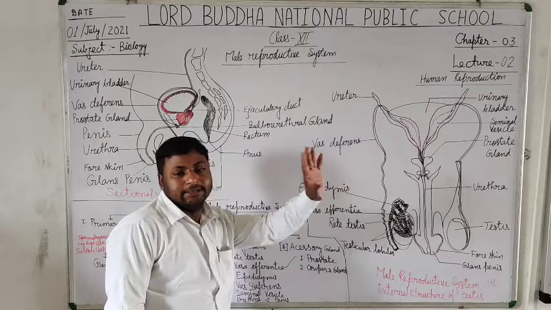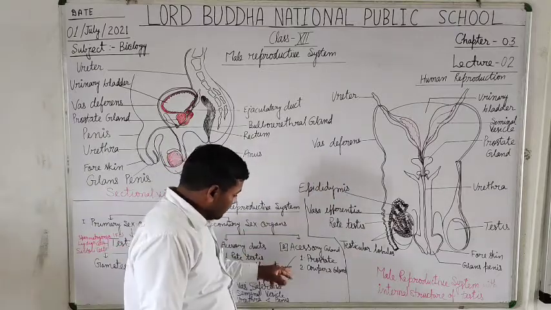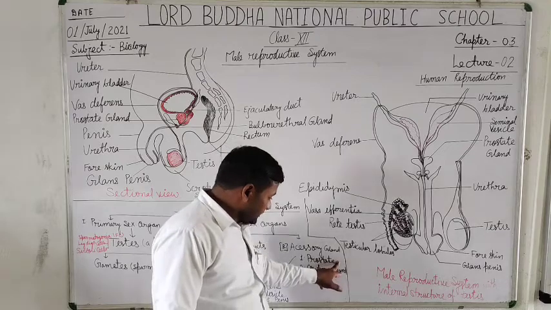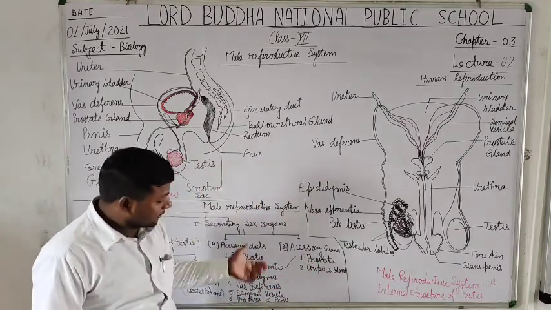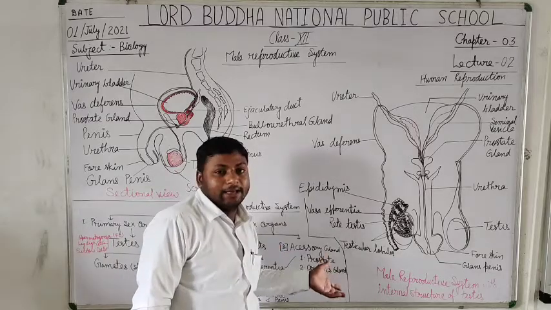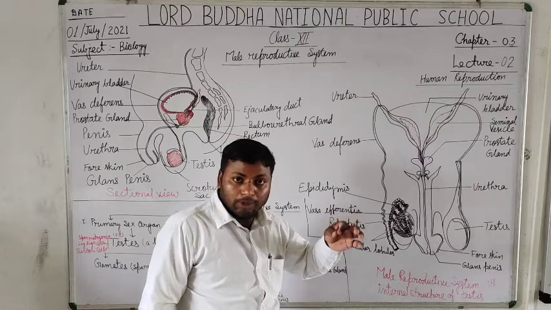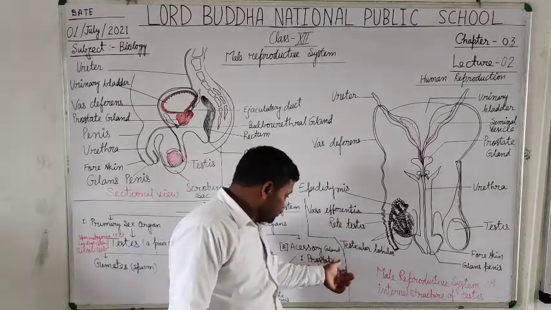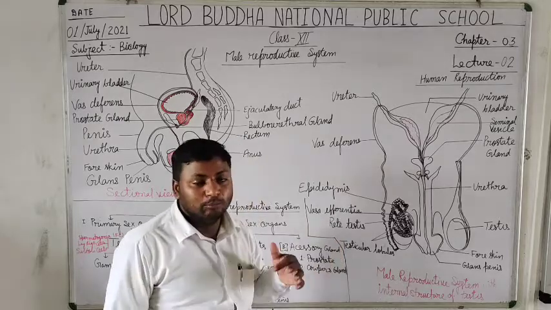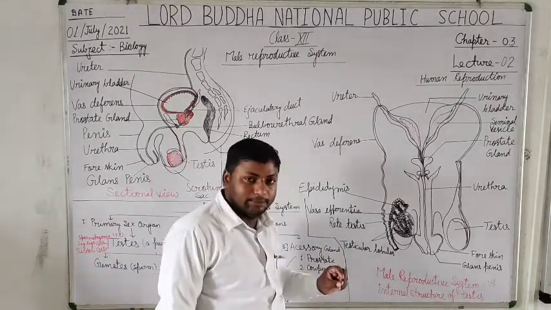There are two accessory glands present in the human male. The first one is the prostate gland. What is the function of the prostate gland? It secretes the alkaline fluid that helps in nourishment and provides lubrication to the sperm cells so that they can easily move, and it is walnut shaped,